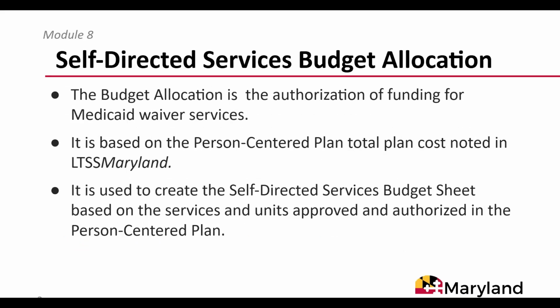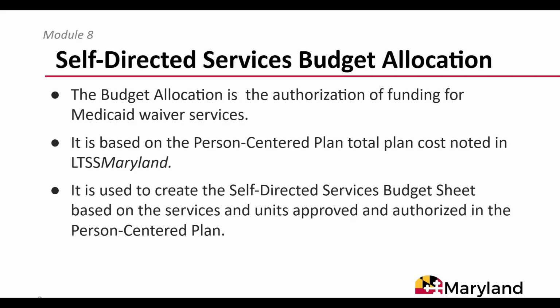Participants self-directing their services are allocated a specific budget of Medicaid waiver funding to use to hire employees, vendors, DDA providers, and to purchase services. The self-directed services budget allocation means the DDA's authorization for funding for participants to manage their Medicaid waiver program services, including provider and vendor rates and employee wages. The cost of services and employee wages must be within the DDA's established reasonable and customary standards.